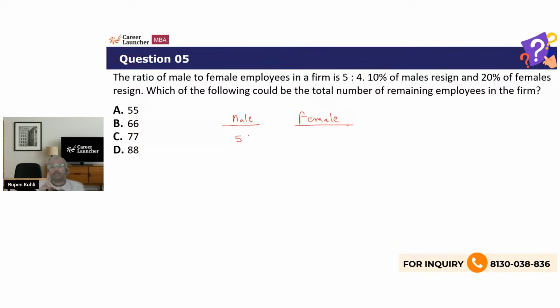The question is a very different one. Read the question fully. 10% of males resign and 20% of females resign. Now, the question is asking something very different. Which of the following could be the total number of remaining employees in the firm? Now, the language is a bit different this time. He is not asking something definite. He is asking for the possibility of something. Could be. Which of the following could be the number of employees?